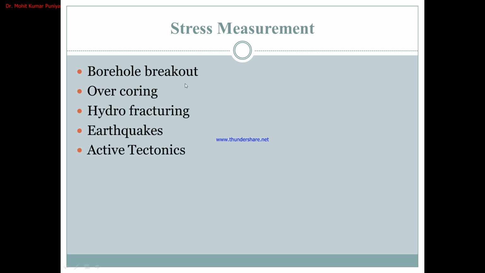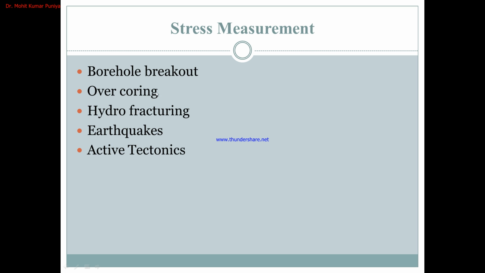Borehole breakouts. Borehole breakouts are a very common phenomenon in hydrocarbon exploration, because in hydrocarbon exploration we drill up to 3 to 4 kilometers. Below 3 to 4 kilometers there are many active stresses. So based on the sensors and the distortion of the borehole, we can measure how much stress is acting on the boreholes.